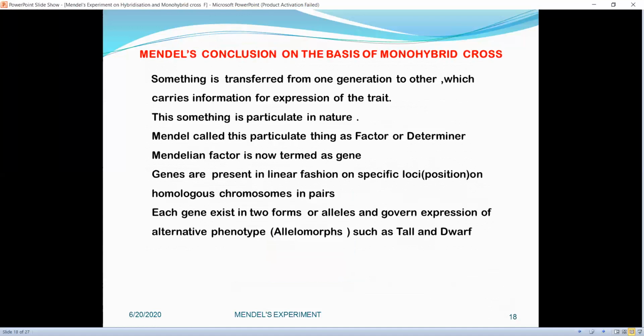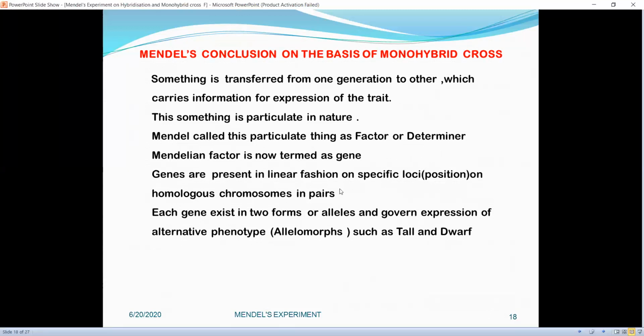Now, Mendel's conclusion on the basis of monohybrid cross: something is transferred from one generation to another, which carries information for expression of the trait. This something is particulate in nature. Mendel called this particulate thing a factor or determinant.